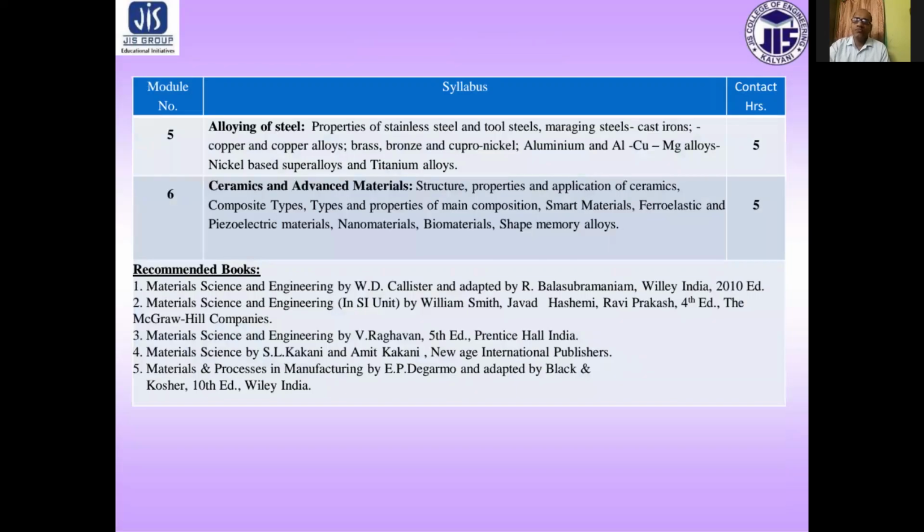In module 5, that is alloying of steel, it contains properties of stainless steel and tool steel. The other ferrous and non-ferrous materials, alloys, etc., that we need to discuss. And in number 6, ceramics and advanced material, we have structure, properties, and applications of ceramic, composite, type of this material, smart material, ferroelectric and piezoelectric material, nanomaterial, biomaterial, shape memory alloy, etc. we will discuss.